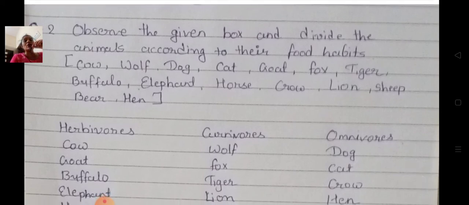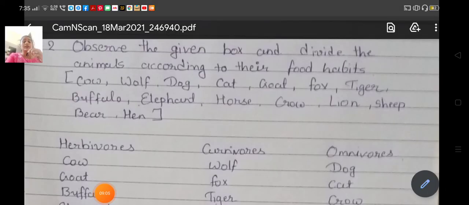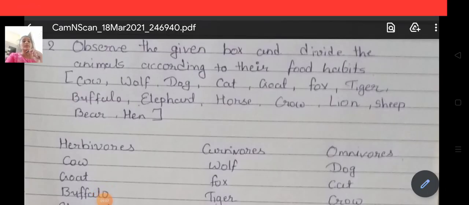Now question 2. Observe the given box and divide the animals according to their food habits. So we have to divide these animals according to their food habits. Okay. So cow is a herbivore. It eats grass, plants. Wolf is a carnivore. It eats meat.